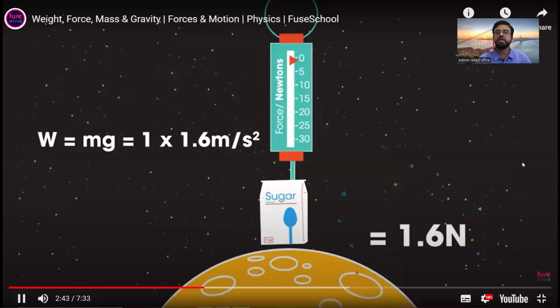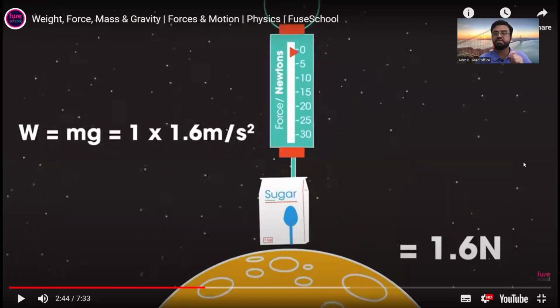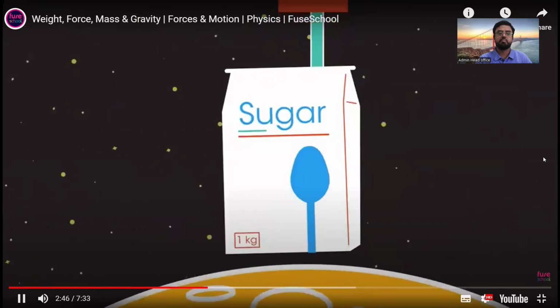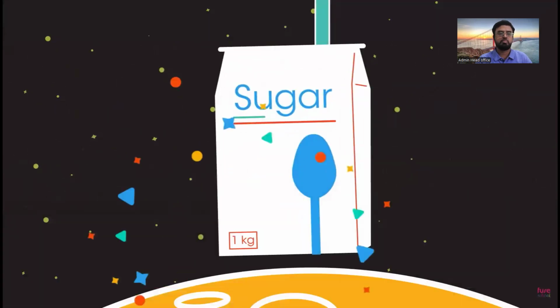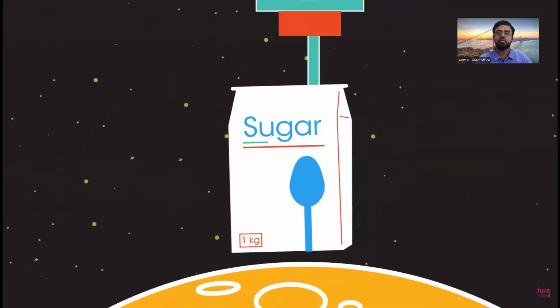But notice, 9.8 newtons becomes 1.6 newtons. Weight, when you go to the moon, of 1 kg sugar becomes 1.6 newtons only. About 6 times it actually reduces. Okay, we still have the same amount of sugar. There is still 1 kilogram of stuff. The weight has changed, but not the mass.